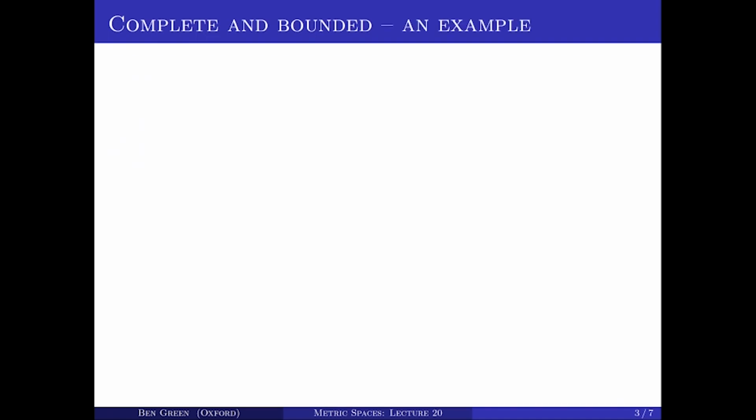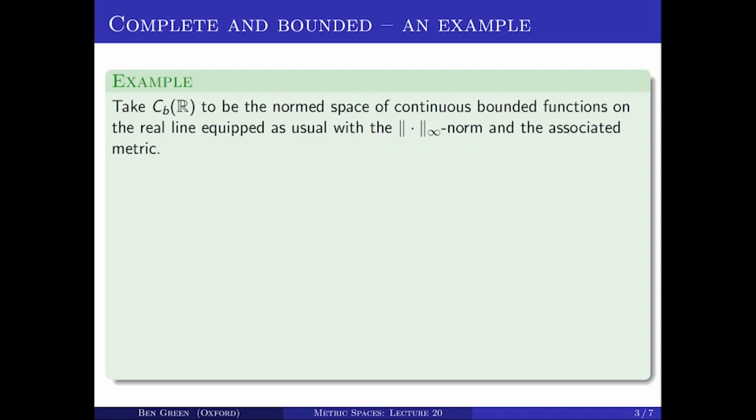Now, it turns out that the converse of that proposition is not true. So there do exist complete bounded metric spaces which are not sequentially compact. And I want to give you an example of that. So we'll consider the space of all bounded continuous functions on the real line, together with the sup norm and the metric associated with that.